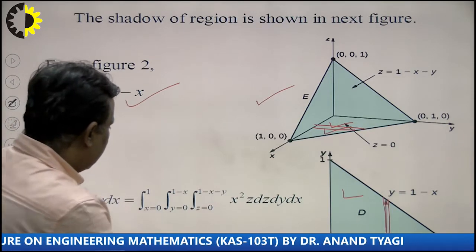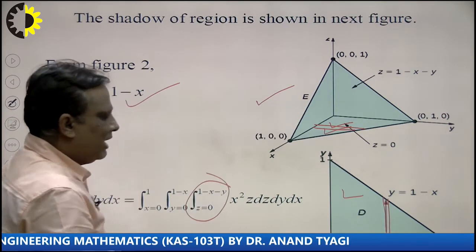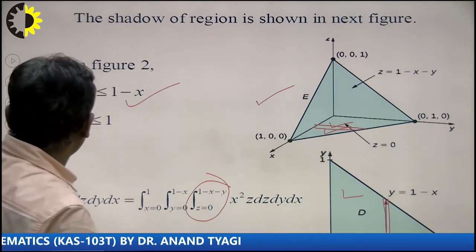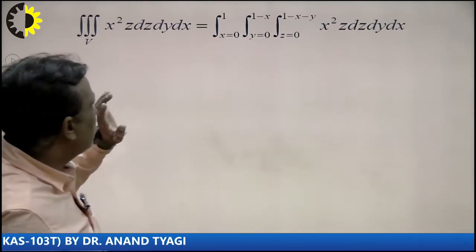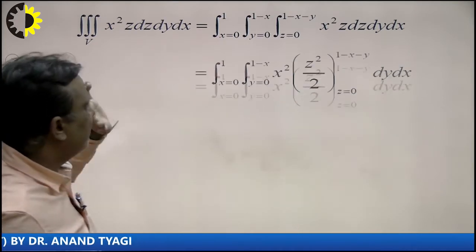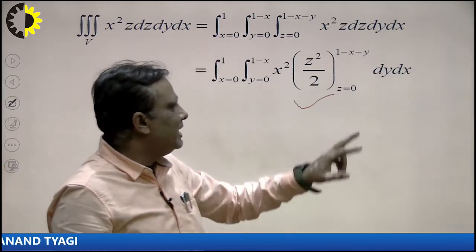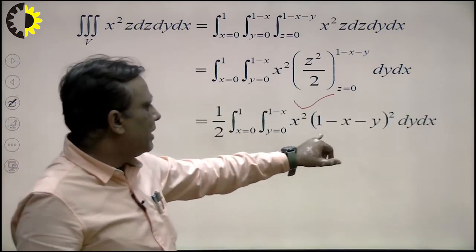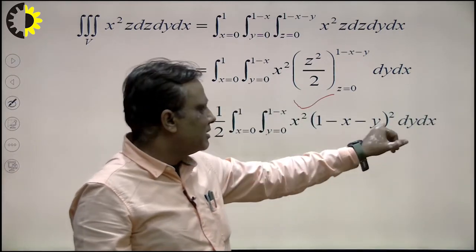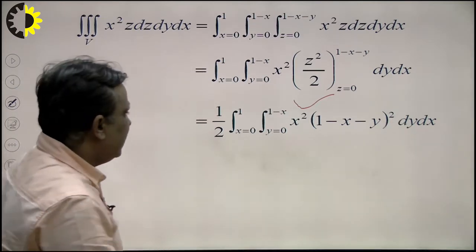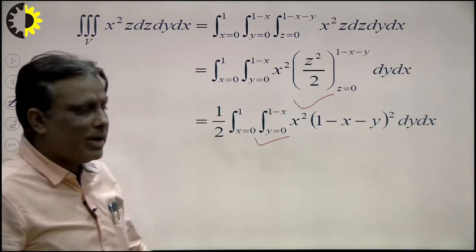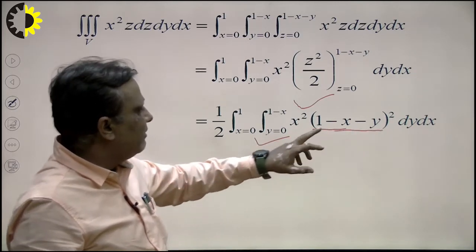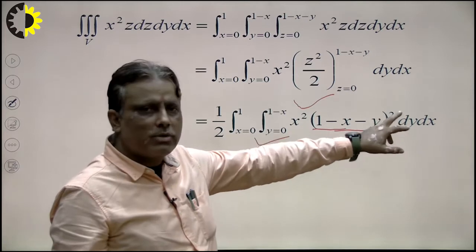So first of all we integrate with respect to z here, and the integration of z is z square by 2, upper limit minus lower limit. x square is constant. First of all integrate with respect to z. So z square by 2 I write here, and upper limit minus lower limit. The upper limit is this, the lower limit is 0, so 1 minus x minus y whole square. Now we integrate with respect to y, so x square is constant, so 1 minus x into y. The whole integration will be 1 minus x minus y whole square upon minus 1.